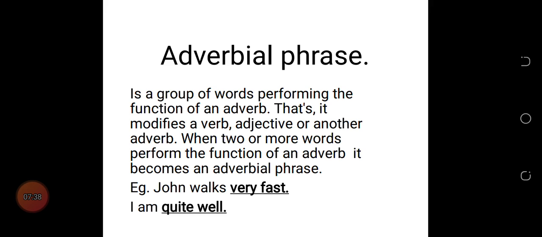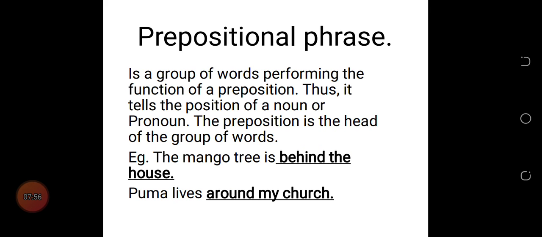I hope we understand the lesson. Briefly, what we have looked at is phrases, and other types of phrase. For our lesson, we have looked mainly at prepositional phrase and adverbial phrase. When we use a prepositional phrase, we are telling the relationship between one noun and another. Just as a preposition performs a function, a prepositional phrase also performs that function, and it has to do with more than one word.